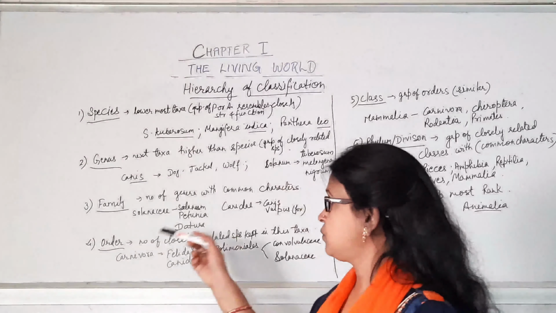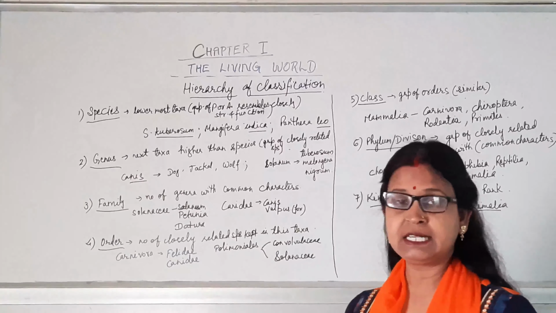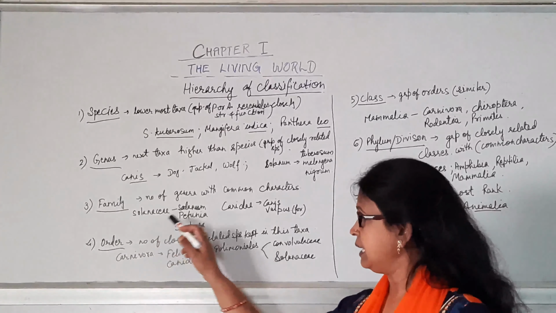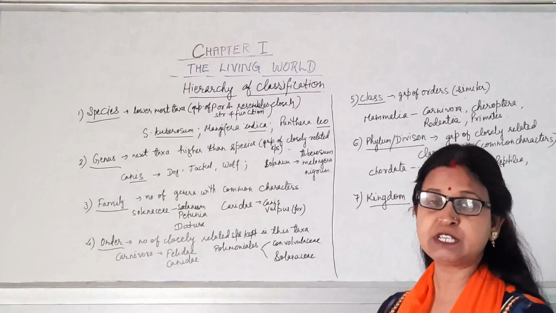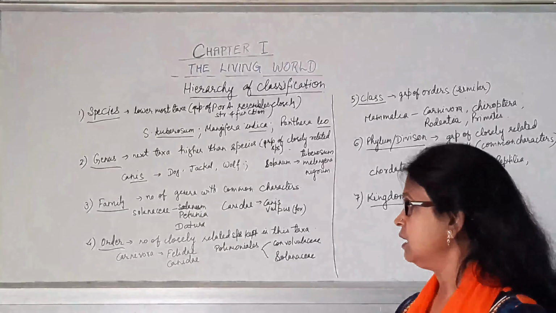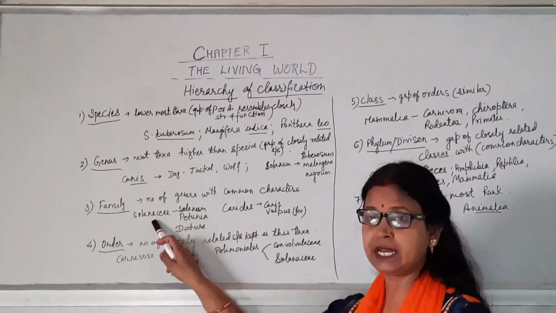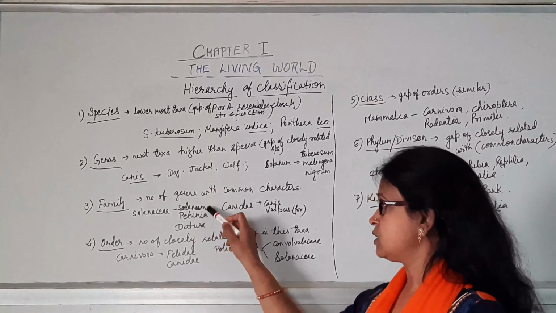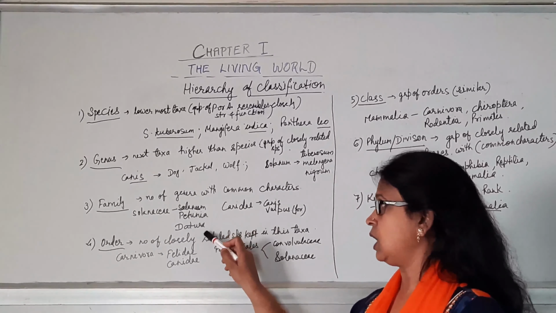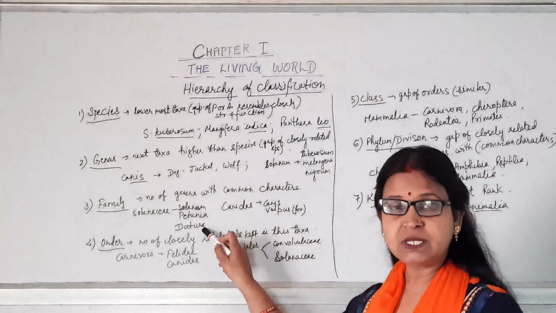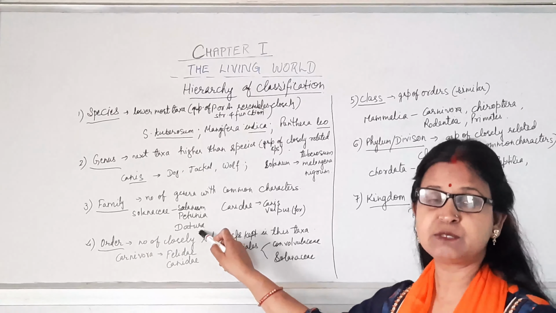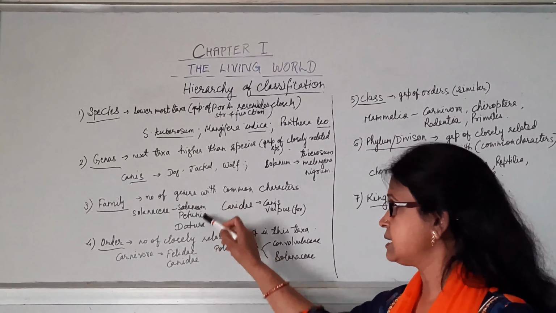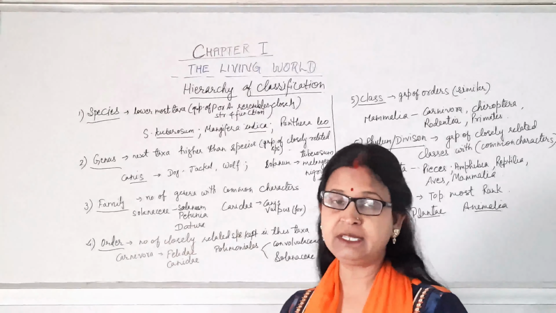Now we will move towards the next taxa, that is family. This is just above the genus and below the order. A group of genera with similar characters are kept in a single family. For example, the Solanaceae family has the genera Solanum, Petunia and Datura. These three are different genera, but because they have some similarities in morphology, anatomy and other characters, all three genera are kept in the single family Solanaceae.